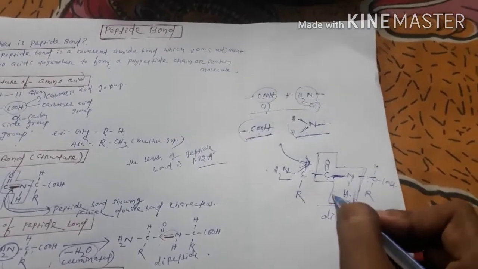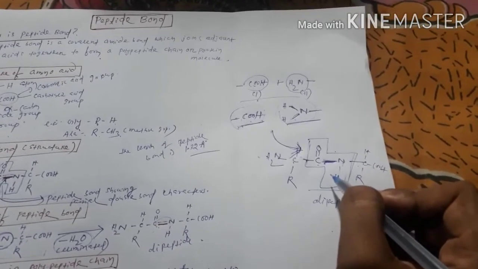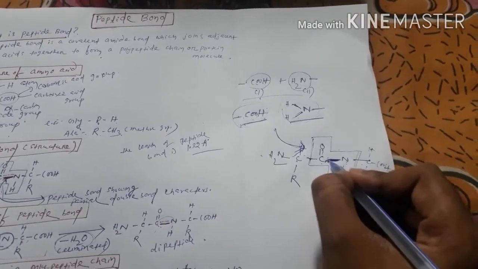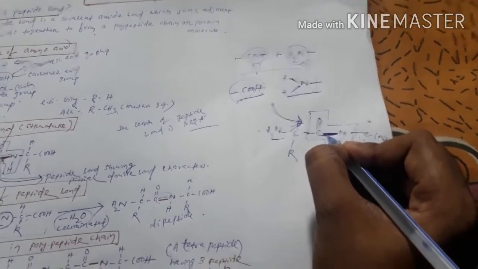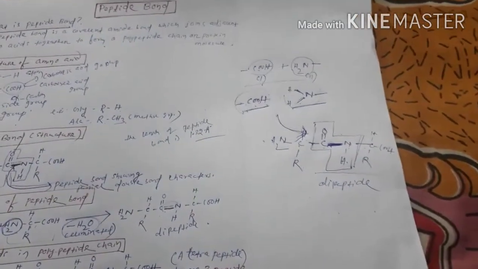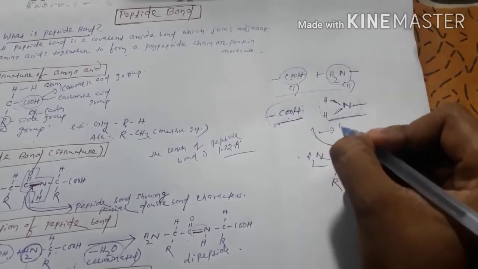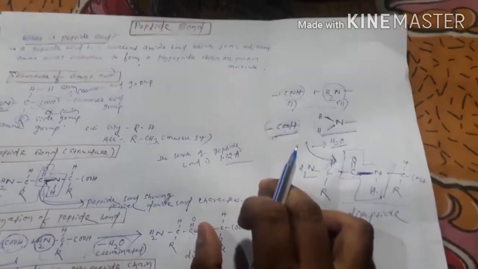The part inside the box is the resultant structure containing your peptide bond. The bond drawn in deep blue color is the peptide bond, right? In the due course of the reaction we have lost a molecule of water, we have released a molecule of water, right?